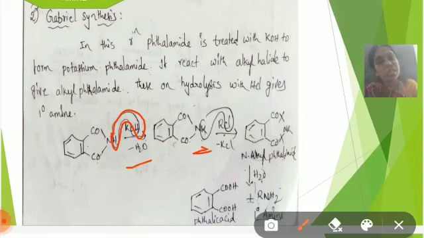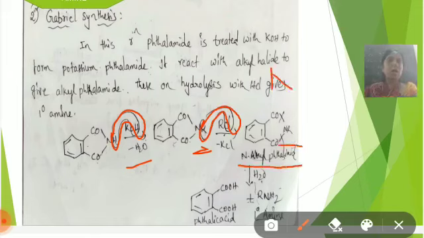Here potassium has a plus charge. In the alkyl halide, chlorine has a negative charge. So then removal of KCl. Then it is converted to N-alkyl phthalimide, where R means alkyl. This N-alkyl phthalimide on hydrolysis is converted to phthalic acid and amine.